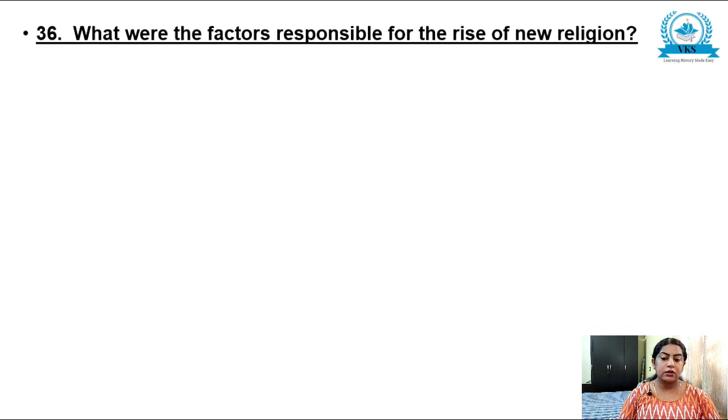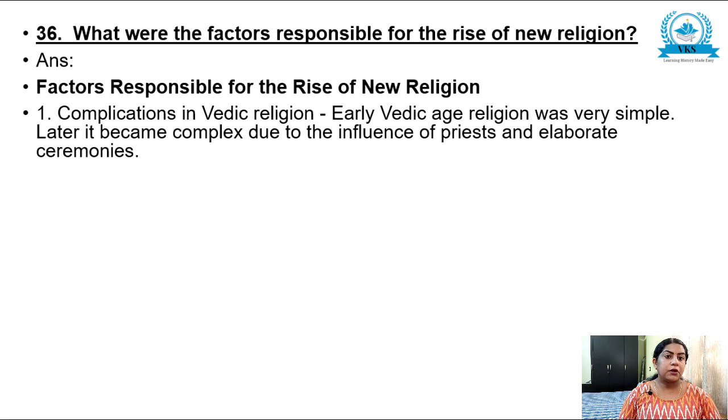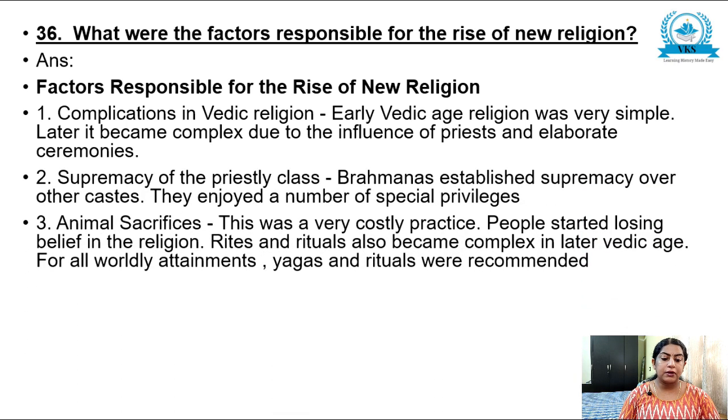So the next question: what were the factors responsible for the rise of new religions? The first factor is the complication of Vedic religion. Early Vedic age religion was very simple. Later, it became complex due to the influence of priests and elaborate ceremonies. Supremacy of the priestly class: Brahmanas established supremacy over other castes. They enjoyed a number of special privileges. Animal sacrifice: this was a very costly practice and people started losing belief in the religion.